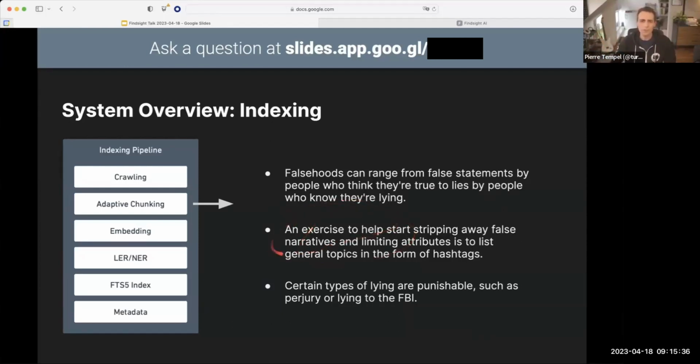The second one is a bit weird. An exercise to help start stripping away false narratives and limiting attributes is to list general topics in the form of hashtags. That's not something that was in the original source. It doesn't talk about hashtags or listing topics or stripping away false narratives. This is what's called a prompt leak. That's another side effect of the interface to large language models just being a text box. It doesn't know where the original text ends and your instructions begin, at least not as of now with the models that we have. So sometimes it will just read past it. And in this case, it has decided to weave the instruction itself creatively into the text and pretend the author of the original text has said this.